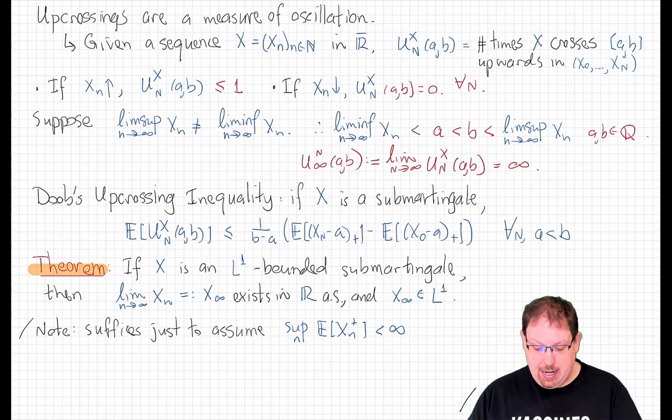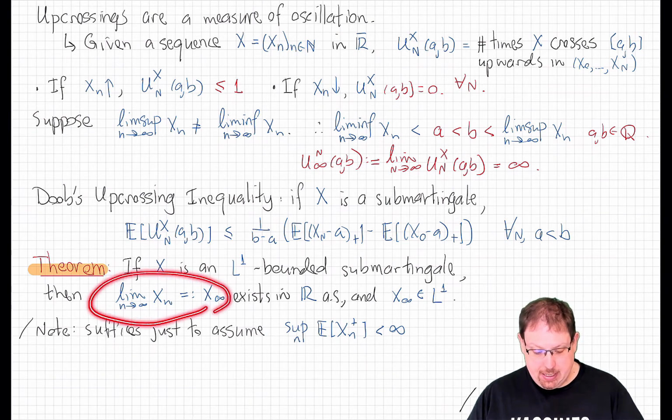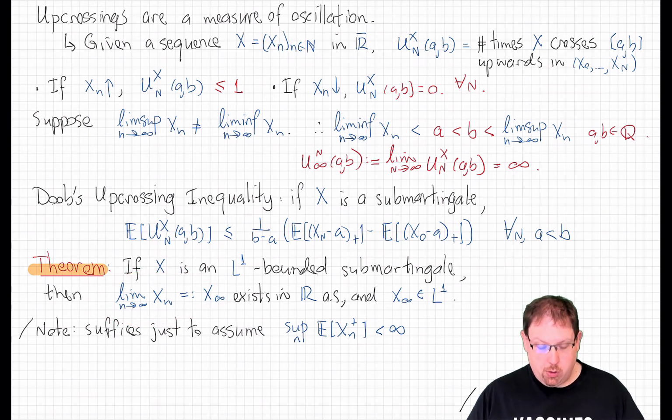If x is an L1 bounded submartingale, then it has a limit. Xn converges almost surely to some random variable x infinity, and that random variable is real valued. Not only that, but the random variable is actually an L1 random variable. Now, I've actually already outlined more or less the full proof of that for you in the discussion a moment ago. We'll go to the details in a second, but let me just note that we don't even really need to assume explicitly that xn is L1 bounded.